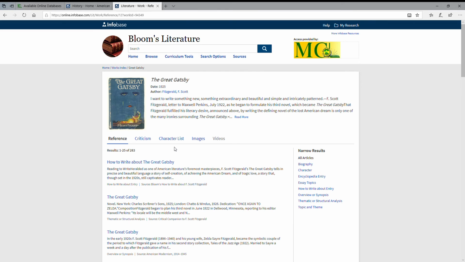The other thing you'll see in here is you'll get guides on how to write about a particular topic. Suggested essay topics will be here on the right. And there's your overview and synopsis and themes and analysis. So basically you're going to get a rundown of the work as well as some tips on how to write about that particular work.